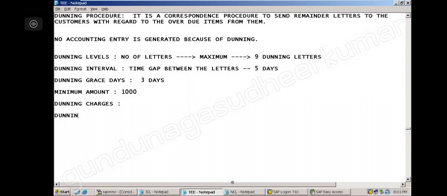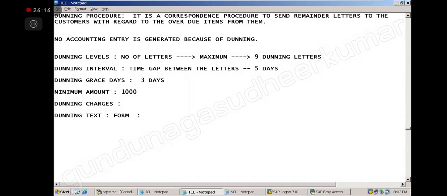Then we have the dunning text. Dunning text means what? That is nothing but the form. We call it a dunning letter, a form. We have discussed the form for the APP, right? Yes, sir. Check form, we discussed or not? Yes, sir. Then the payment advice form. Yes, sir. Then we discussed the TDS form 16. Yes, sir. Now here also, for a dunning letter we need a form.